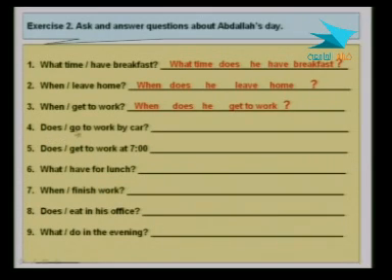Here we have does go to work by car. There's something missing here, which is the person that we're asking about, and it is Abdullah, and it's he. So does he go to work by car? Number 5, does get to work at 7?